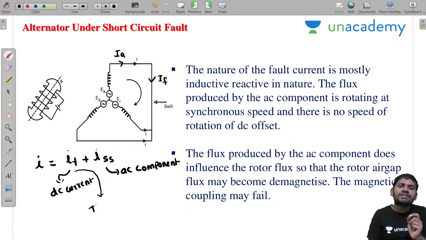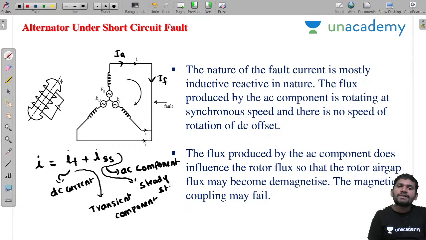This is which one, sir? The transient component. As students, please concentrate. Then this is which one? The steady state component. Actually, it is an AC component. It is a sinusoidal component. That means it consists of two components, the transient and the steady state component.